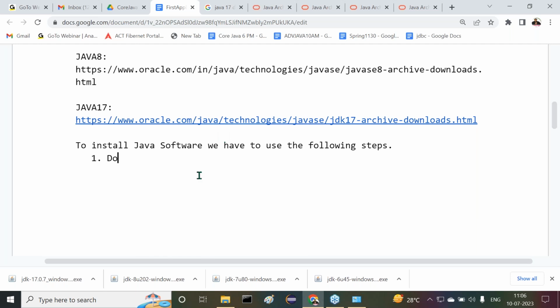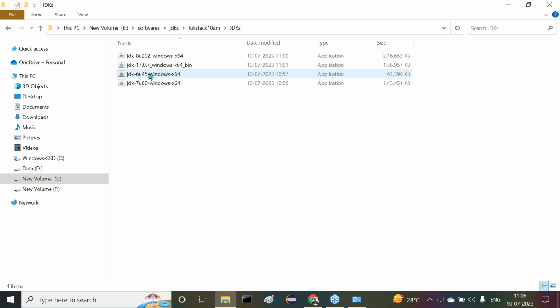Now, first of all, what I am telling there, double click on, already we had the software there, right? Java 6 here, I want to open it. Double click on it. One minute.